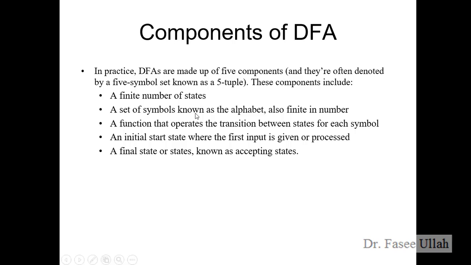Then we have a number of symbols. That is a condition, for example, they say it starts and ends with the same letter, like 0 or 1. So it means there are two elements in this data set, 0 and 1. This is what we are talking about. It's also a finite number. Then there should be some transition between any two states which moves us from one state to another state. Then we have the initial state, which is the starting state, and the final state, which is the accepting state, as we usually call it.